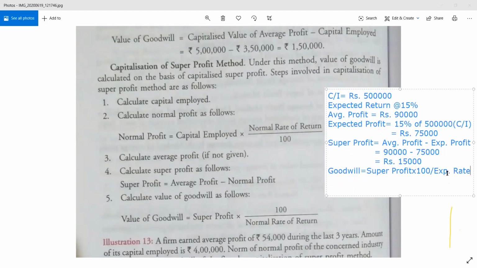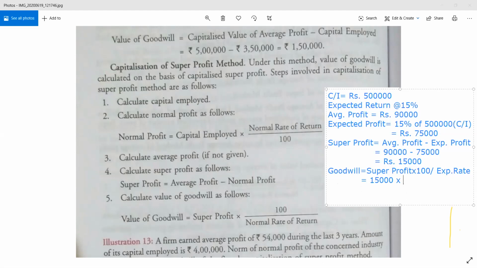Yeah, it will be clear. Expected rate. Now the super profit into 100 divided by the expected rate. So this will give you a clear picture of what your goodwill is. Super profit was 15,000.